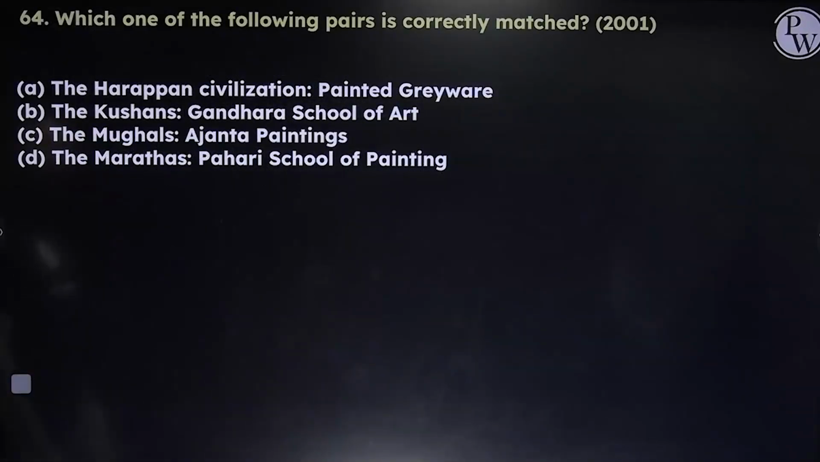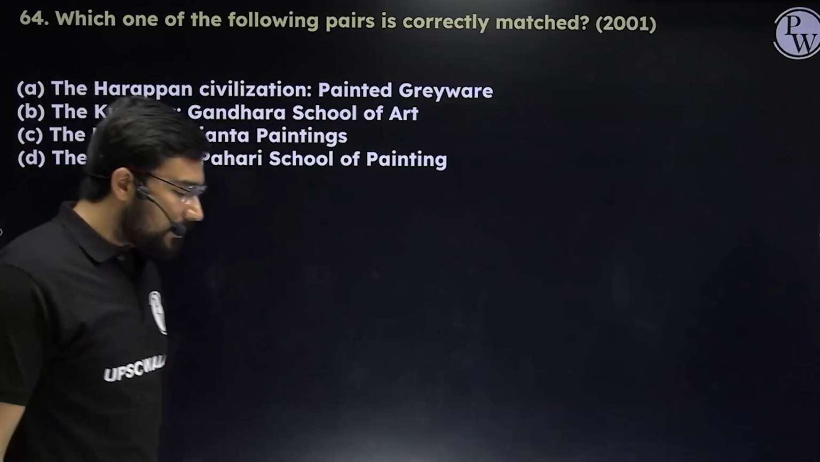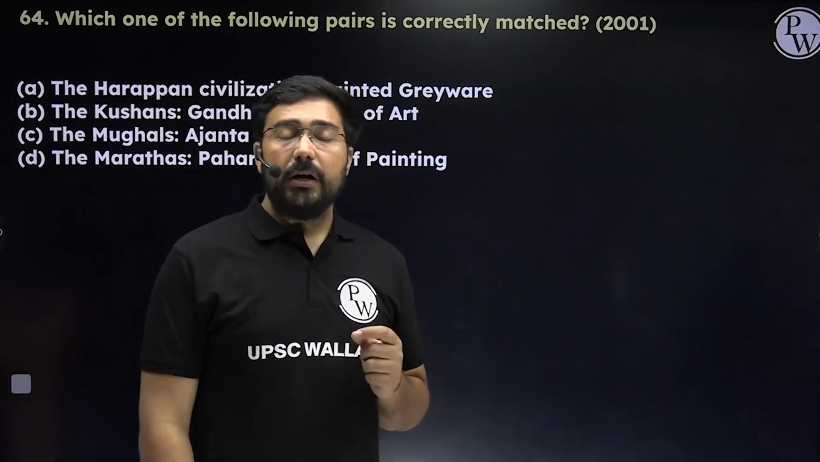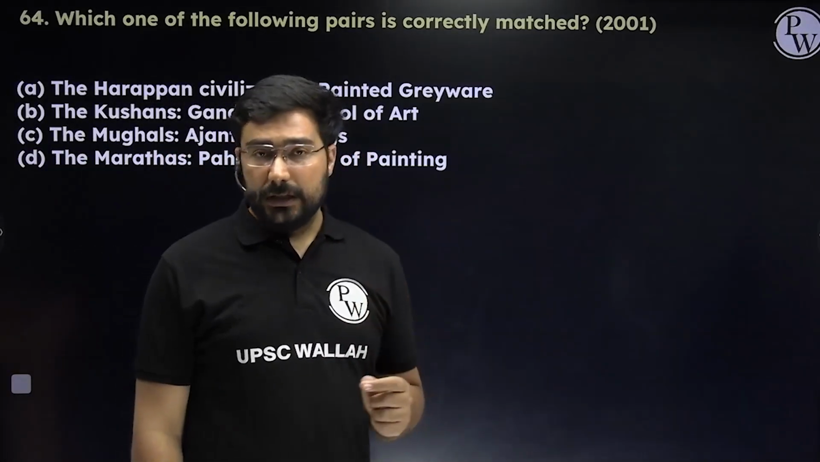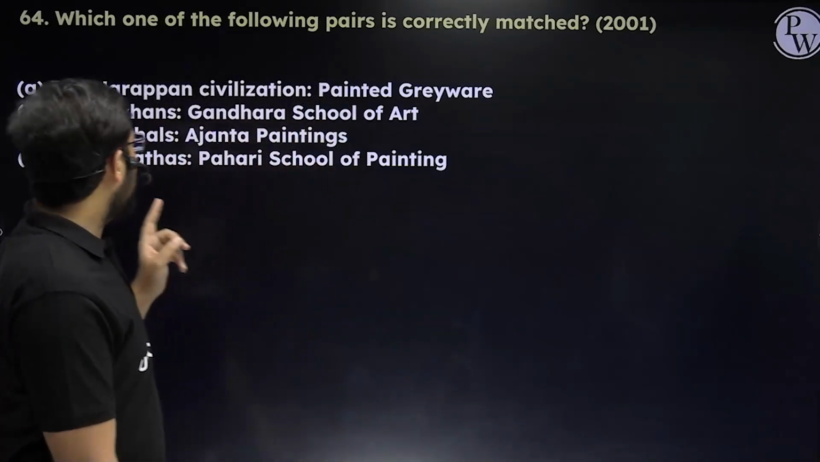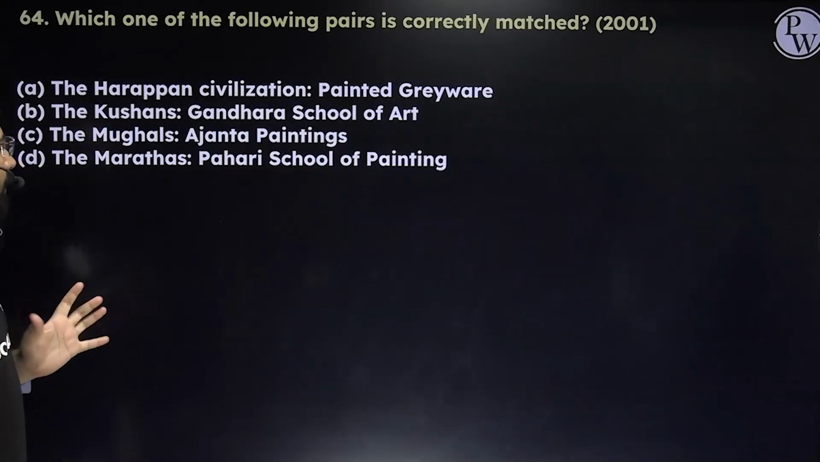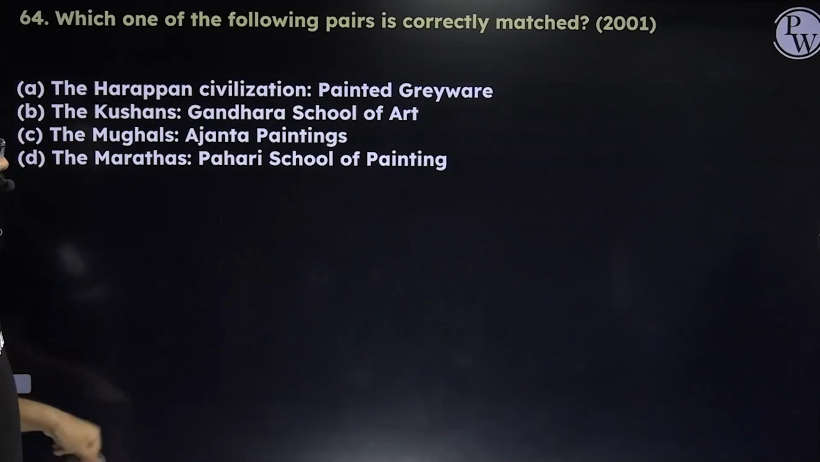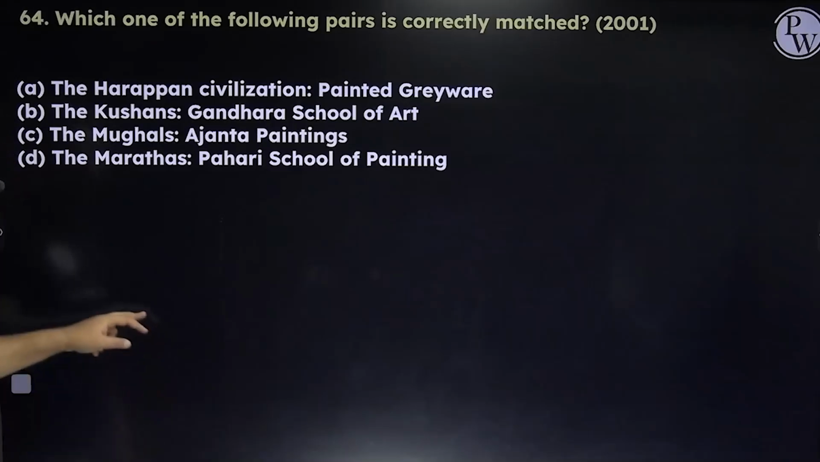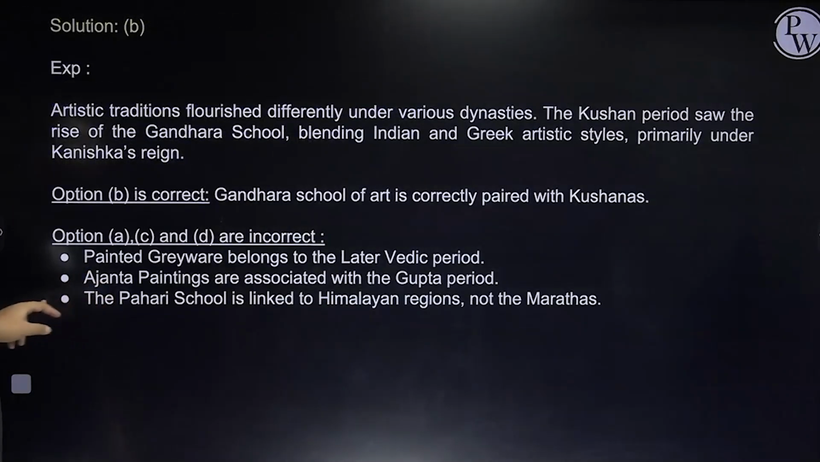Which of the following pairs is correctly matched? Harappan civilization, painted grey ware. No, that is not correct. We have black and red ware which is linked to the Harappan civilization. PGW is linked with the Vedic period, so please remember that. Second, the Kushanas are linked with Gandhara. Correct. Mughal with Ajanta painting. No, nothing doing. And last, Maratha with the Pahadi school of painting. No. The answer will become B in this case.